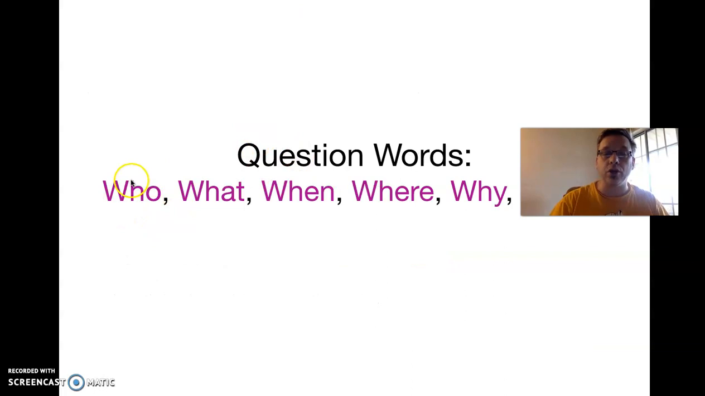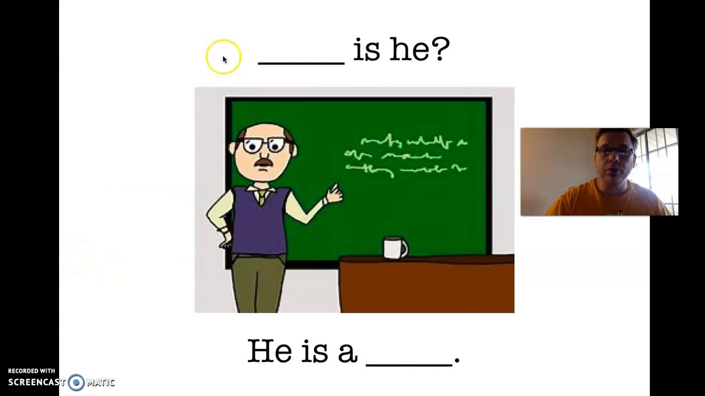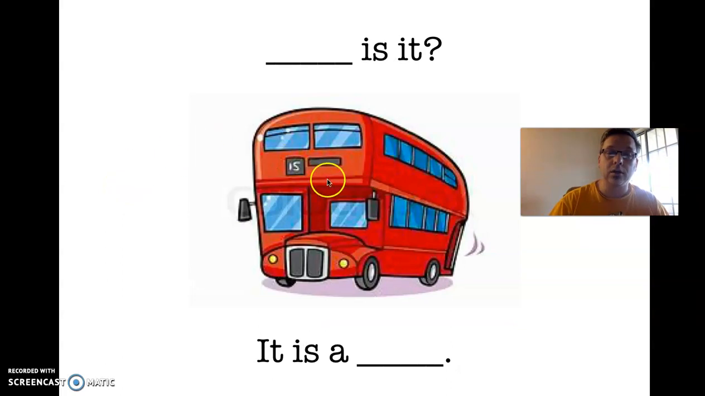Let's try some other questions. These ones are going to focus on who, what, when, where, why, and how. Except at the review, I do have another one. What do we put here? Good. Who is he? He is a teacher. What goes here? What? What is it? It is a bus.